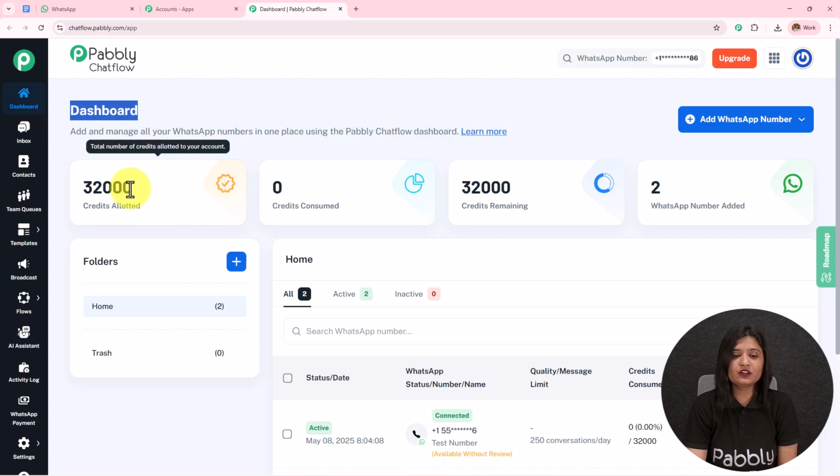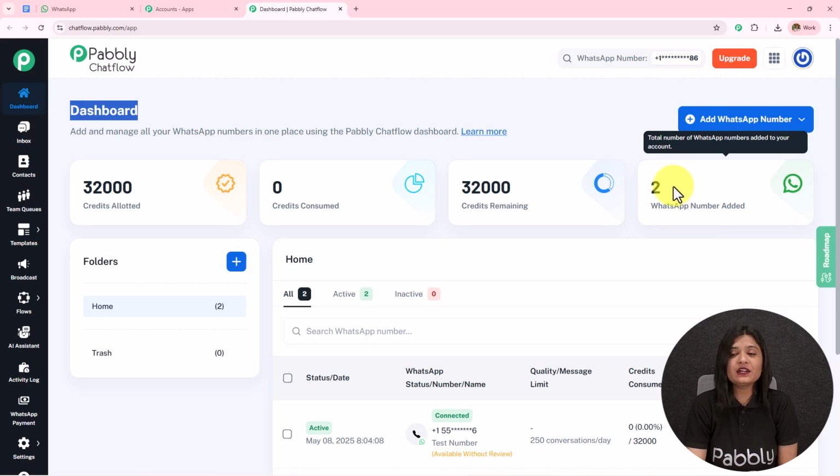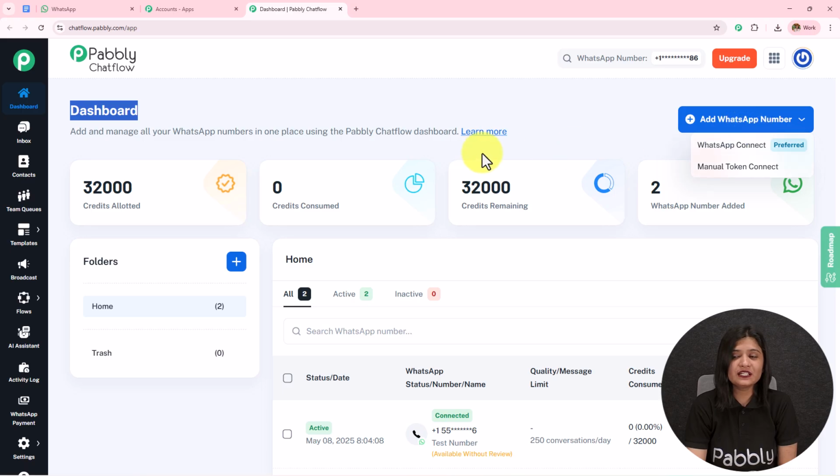We can see the credit allotted, credit consumed, credit remaining, and the WhatsApp number added. To add your WhatsApp number to your Pabbly Chatflow account, simply click on this add WhatsApp number. You can use this WhatsApp Connect, which is a preferred method, or you can use a manual token to connect your WhatsApp to your Pabbly Chatflow account.